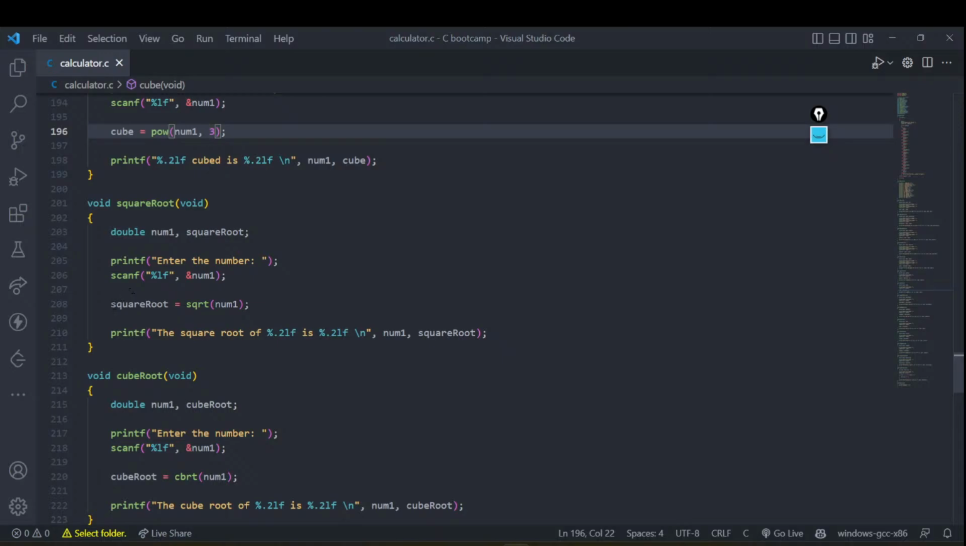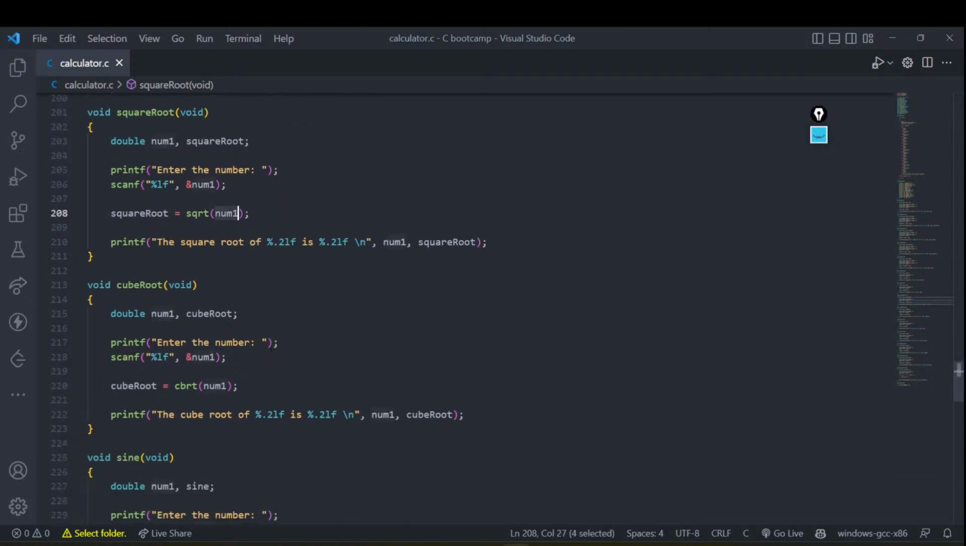Now, among square root and cube root, again, we already have a built-in function. We don't need to worry much about it, right? For the square root function, there is a function called sqrt that will give you the square root of the number and that you can print directly. For cube root, obviously, you'll have a cbrt, right? That is going to give you the cube root of a number.